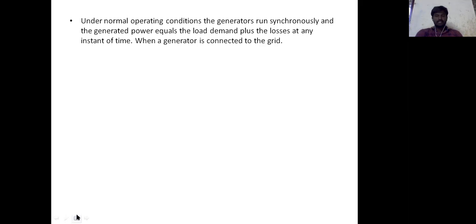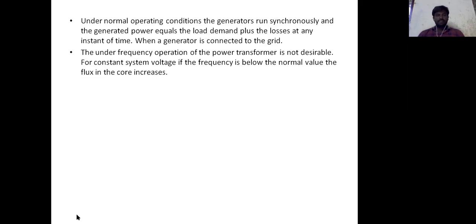And then the next, under-frequency operation of the power transformer is not desirable for a constant system voltage. When the frequency is below the normal value, the flux in the core increases.